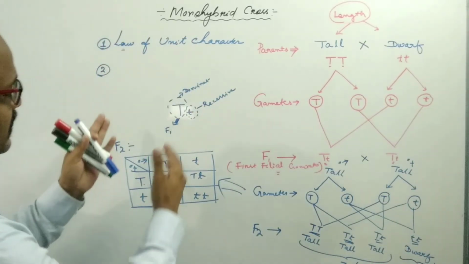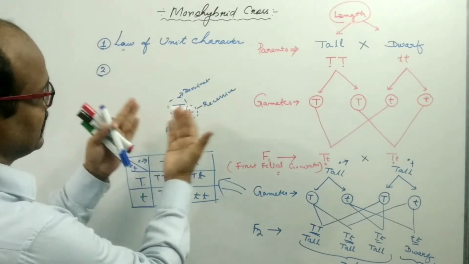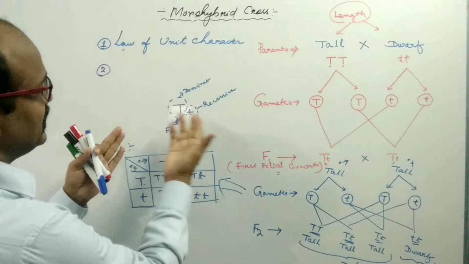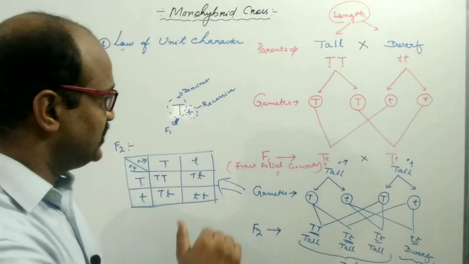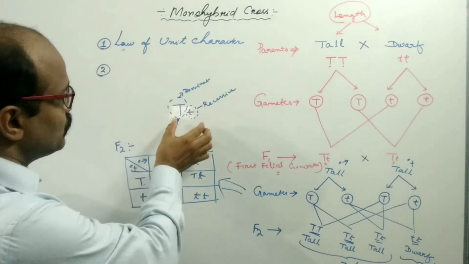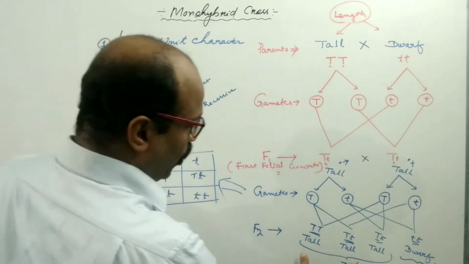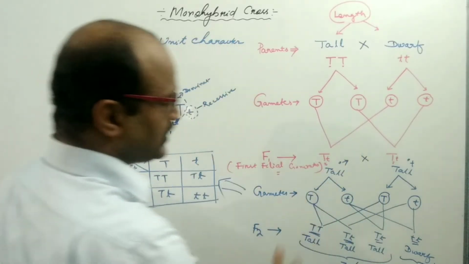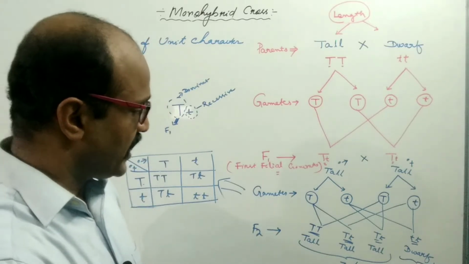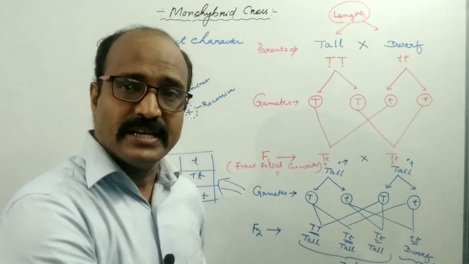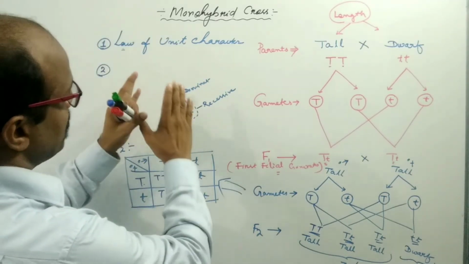It means that when capital T and small t are present in the F1 generation, there is no mixing and no contamination of these two factors, these two genes. That's why in the F2 generation the tallness character will be produced and the dwarfness character is also produced. There is no blending of the factors and no intermediate character is produced. It means that the gametes are pure.